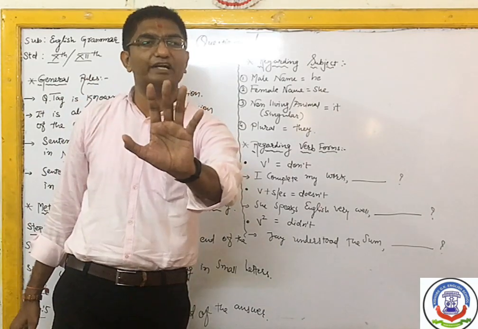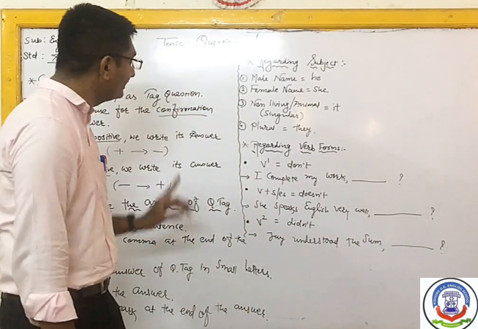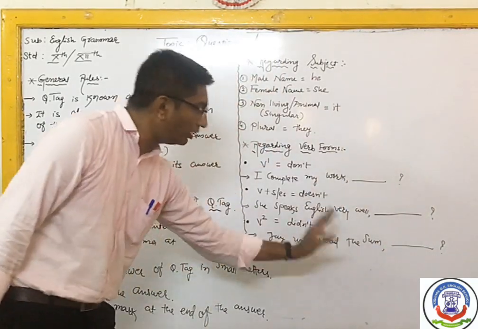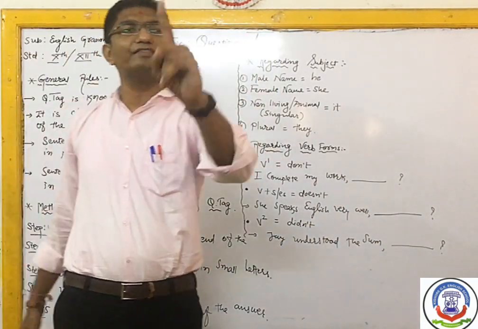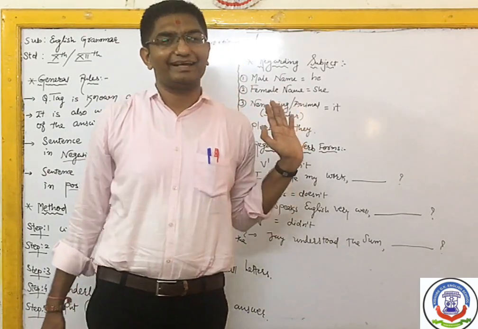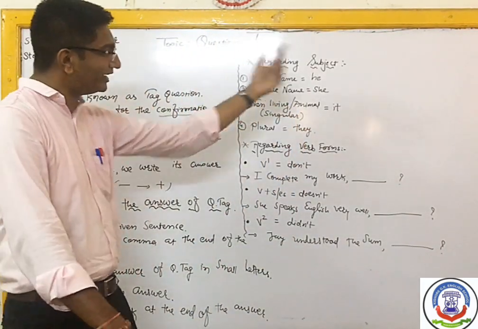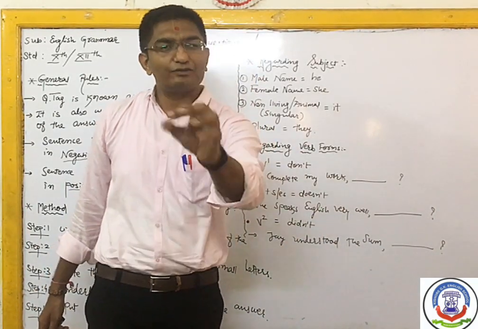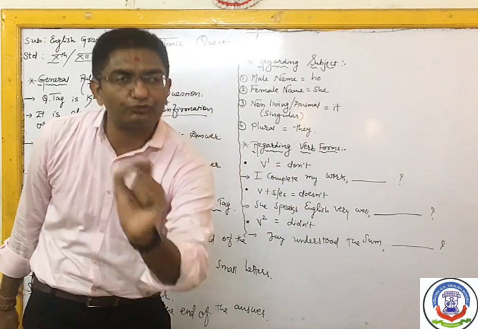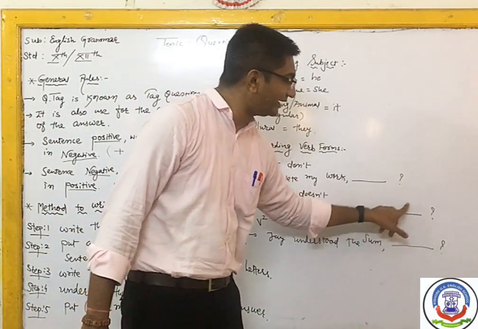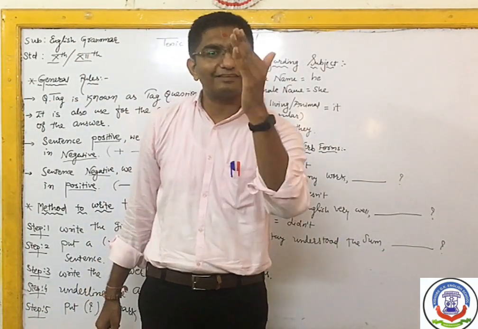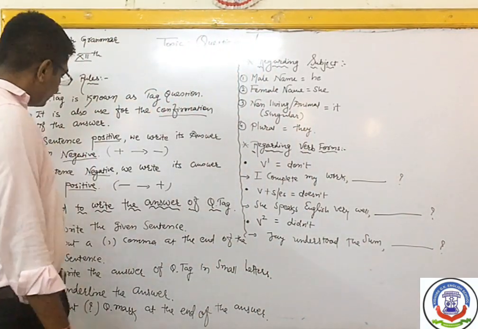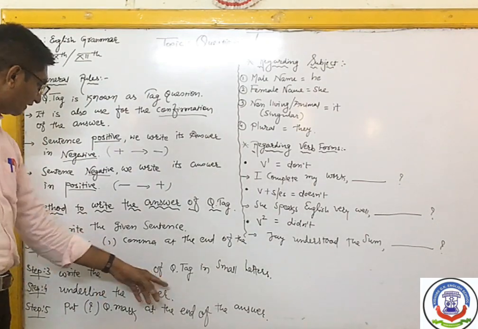But no, my dear students, what you should keep in mind is that you should always write in small letters when you are writing the answer of question tag. In small alphabets. The subject doesn't matter. Subject I you can write in capital. Subject she, the S should be small. He, the H should be small. Only for I you can make capital. But in other subjects you have to write in small alphabets. Okay. So this is your step 3.